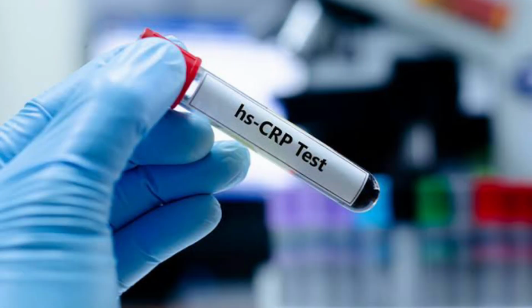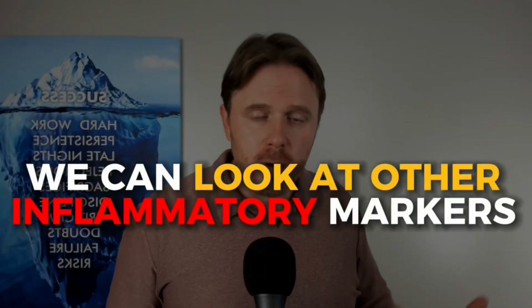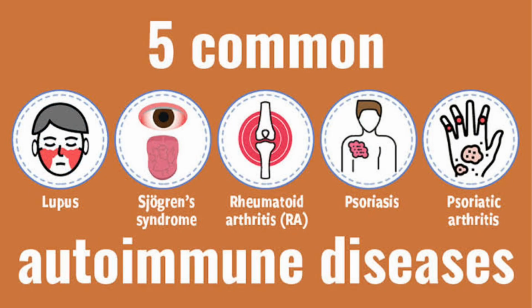We can look at other systemic inflammatory markers like hs-CRP. We could look at ESR or sed rate, erythrocyte sedimentation rate. We can look at other inflammatory markers and say, hey, there's some inflammation in the body. That's a check mark in the column that there's probably some level of autoimmune inflammation brewing. And so we can look at other markers and see what's happening. We can look at the gut and see how inflamed the gut is too. If the gut's really inflamed, well, we can assume it's probably inflammation at the thyroid because we know the gut plays a big role with autoimmune issues.